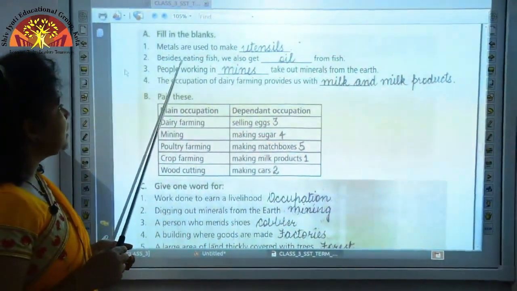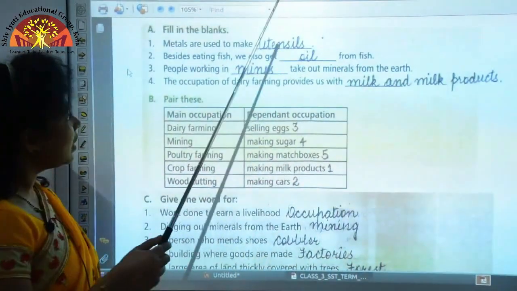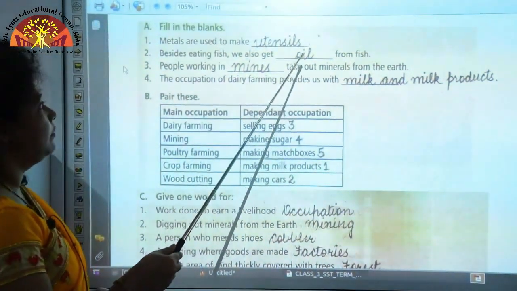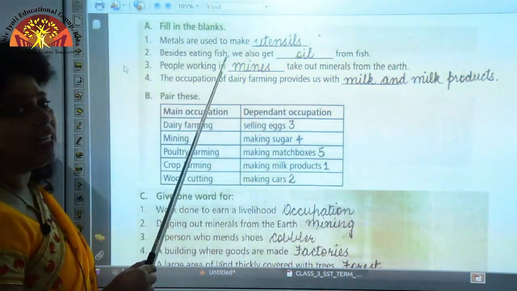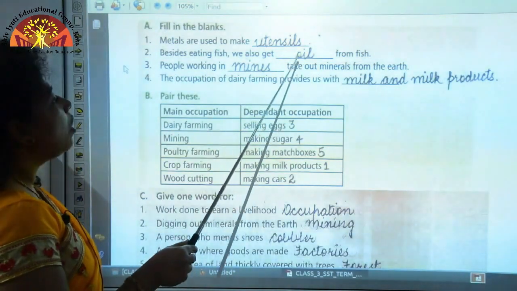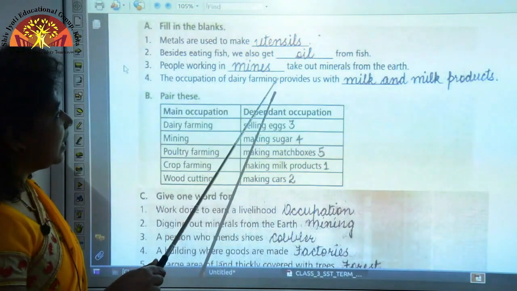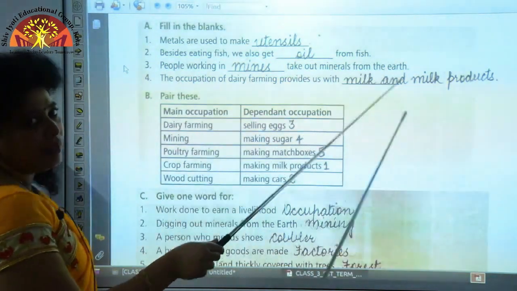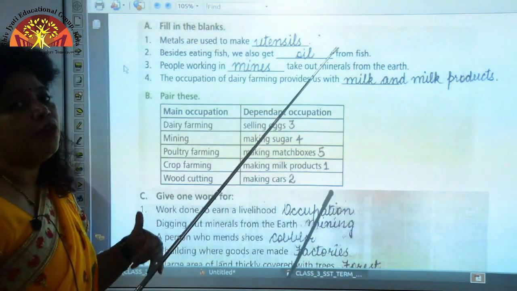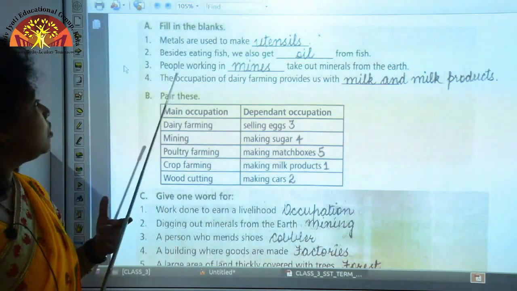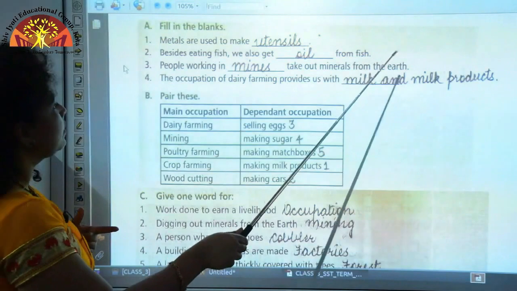Question 2. Besides eating fish, we also get dash from fish. We also get oil from fish. Other than the meat, fish oil is also used. So, besides eating fish, we also get oil from fish. Question 3. People working in dash take out minerals from the earth. So, what do you call the occupation where earth is dug out for minerals? It is called mining. So, people working in mines take out minerals from the earth.